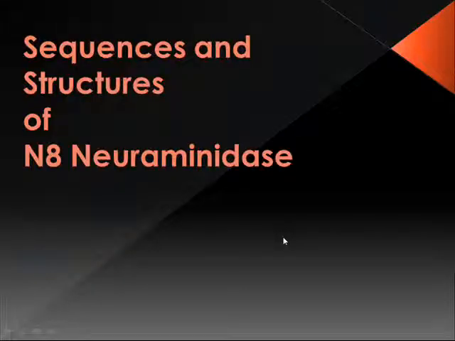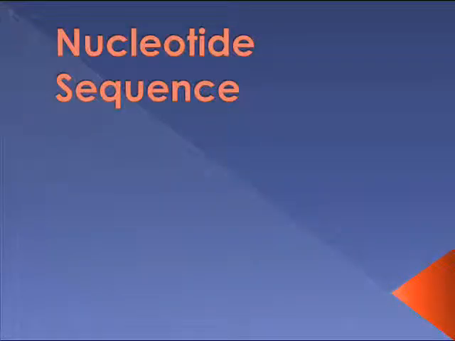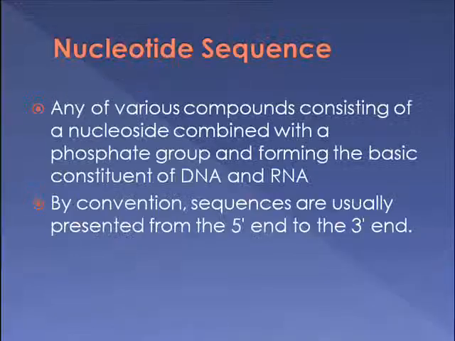Formulation of a protein drug product can be quite a challenge, but without a good understanding of the nature of protein structure and the conformational characteristics of the specific protein being formulated, the results can be ruinous. Thus, it is important for us to first identify and understand the structure of N8 neuraminidase, which is also known as 2-HT5A. Now, let us first look at the nucleotide sequence of 2-HT5A.